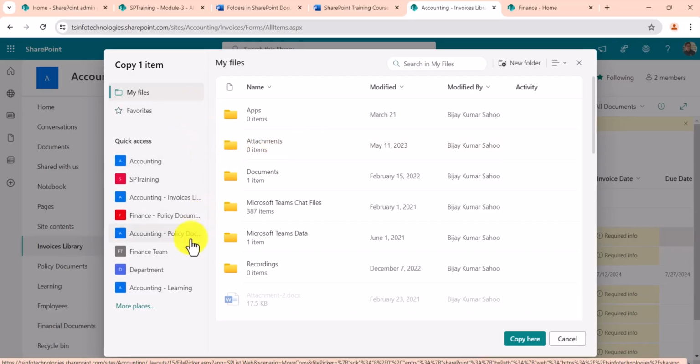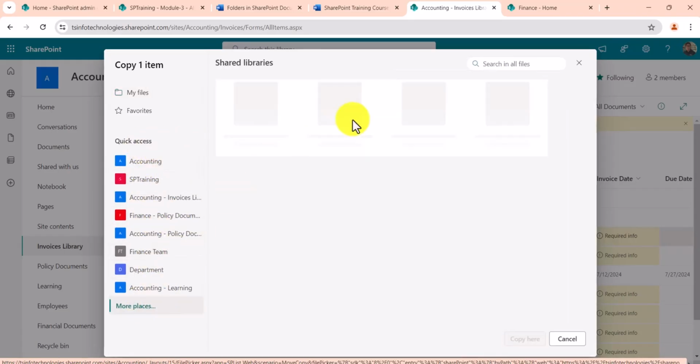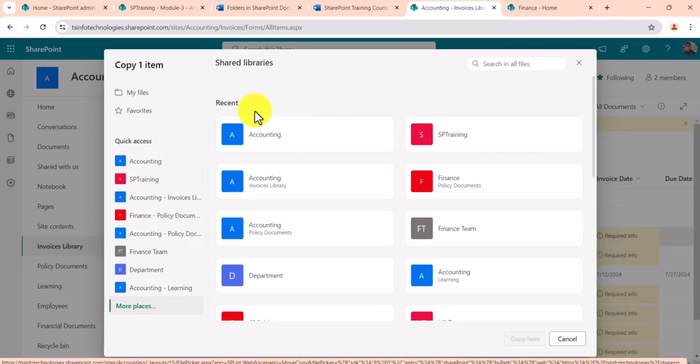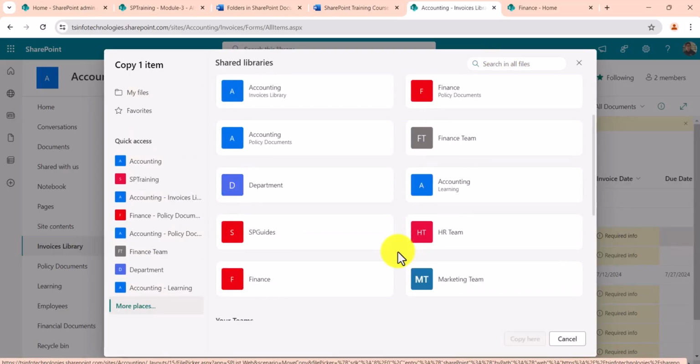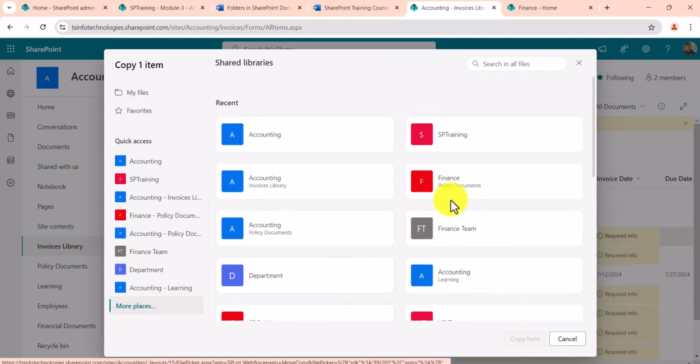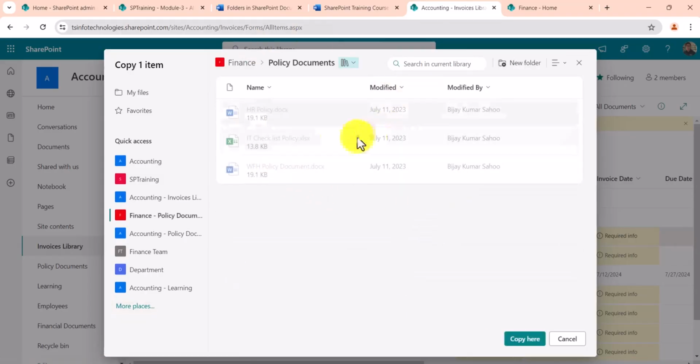But now what we will do here is, you can see here this many SharePoint sites are there on quick access. You can click on more places, you can search for a site, and you will see there are a lot of sites. Suppose there is a finance site, you can click on this and you will be able to see the libraries.